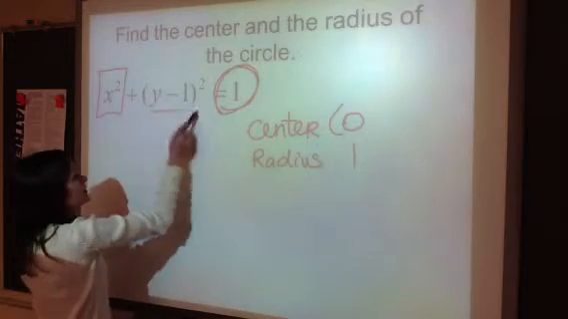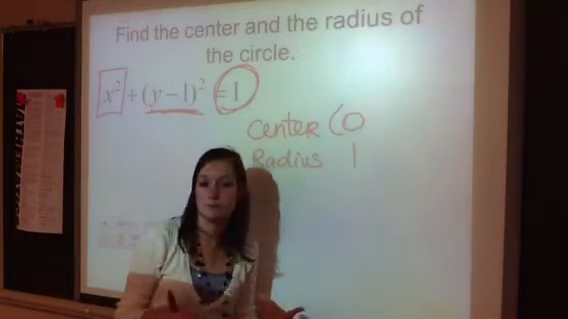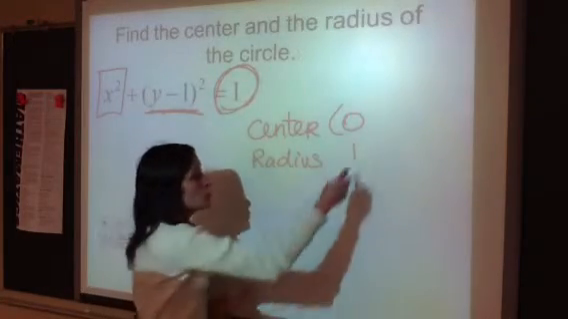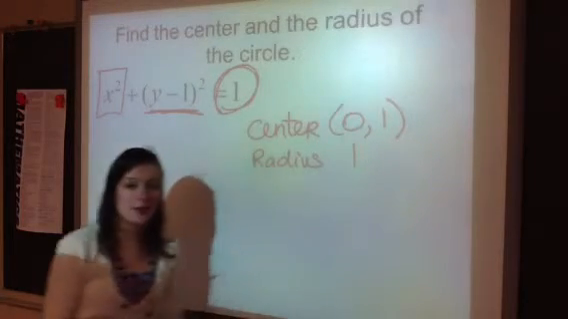Here we do have parentheses. And a lot of you are going to say, yes, the k value is negative 1. No, remember we're going y minus k. So our k value is a positive 1. And there you go.